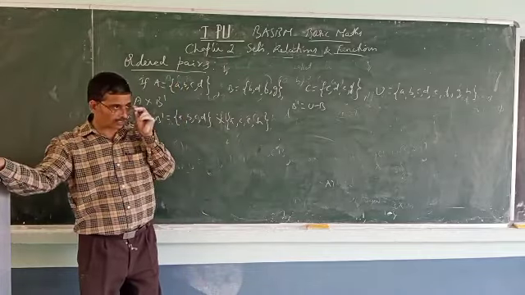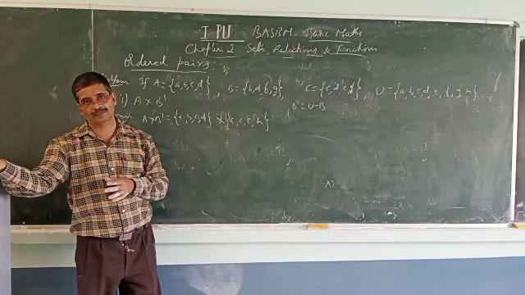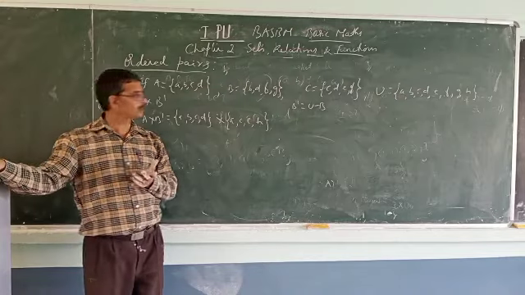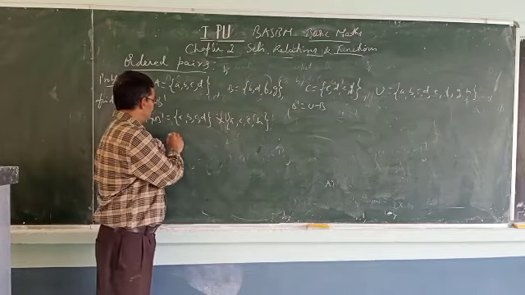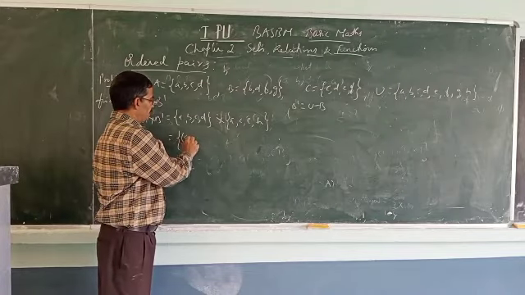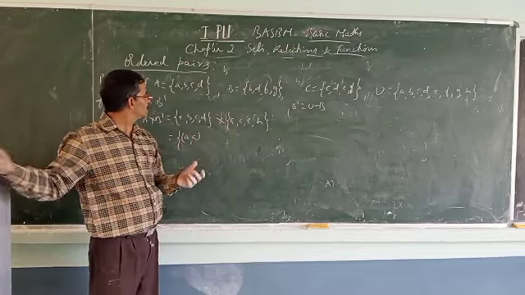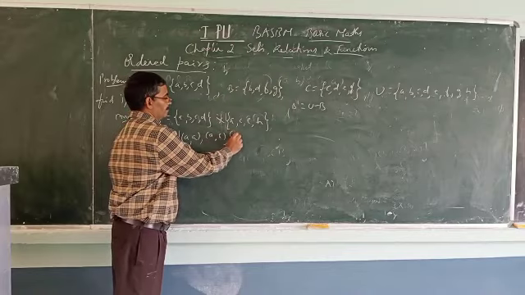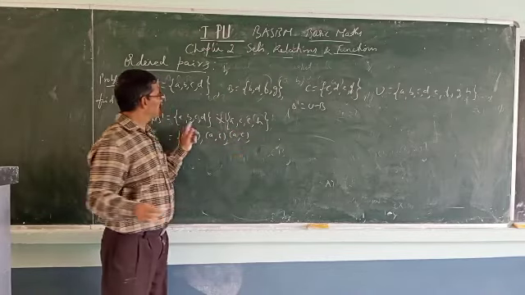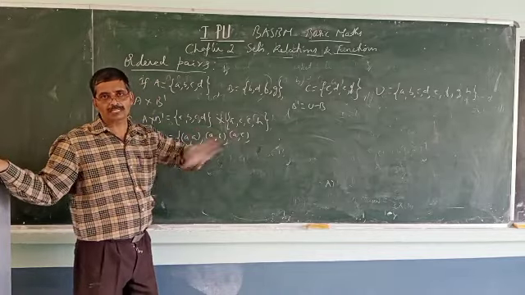You can complete this by writing all the ordered pairs. How to write? Start from the first one, A, and finish everything with A so we won't miss any element.